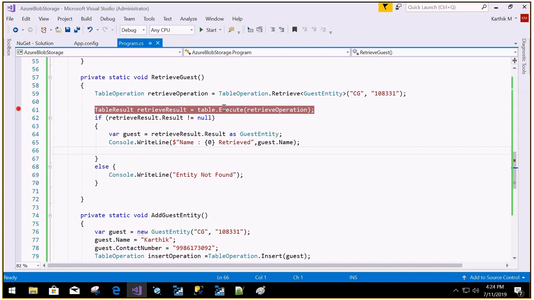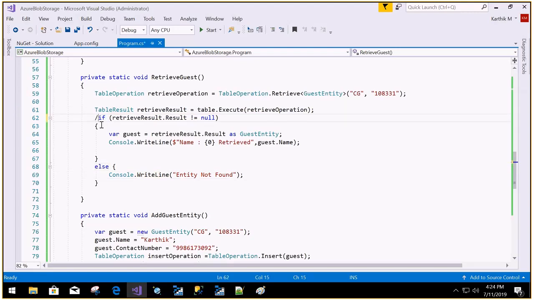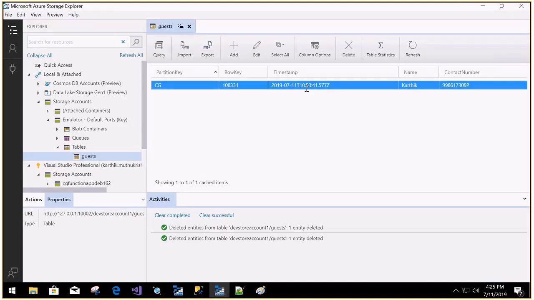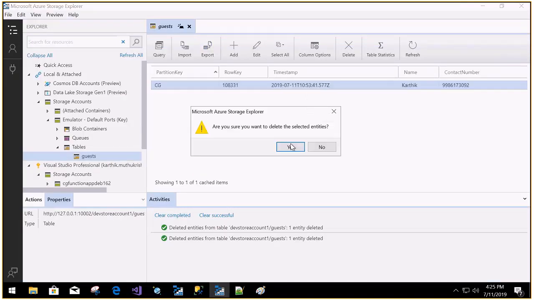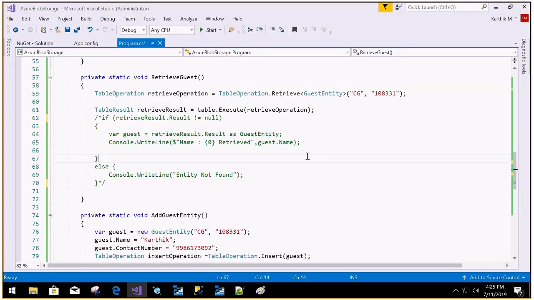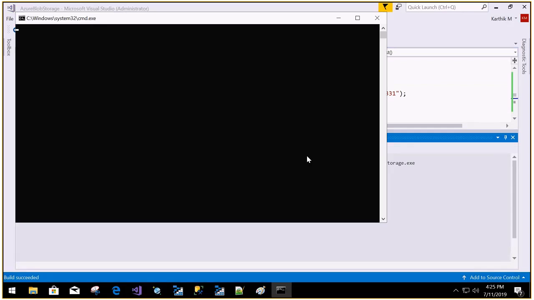Okay, let me comment these lines and check. Control F5. No, the problem is here only.